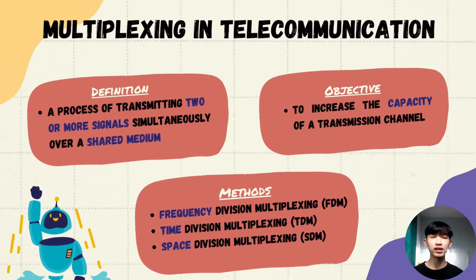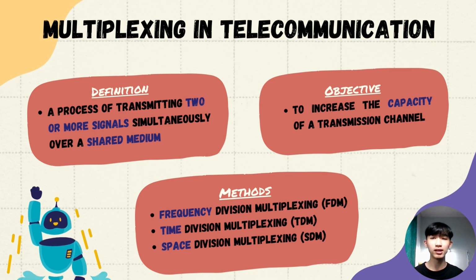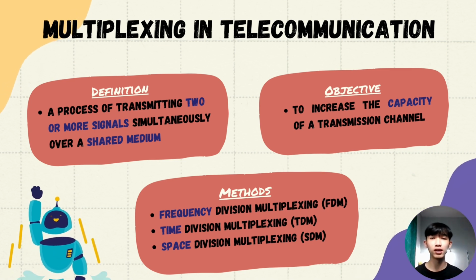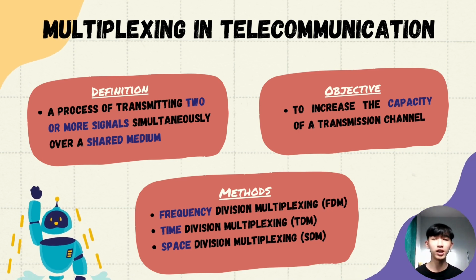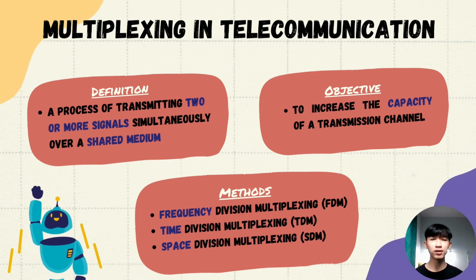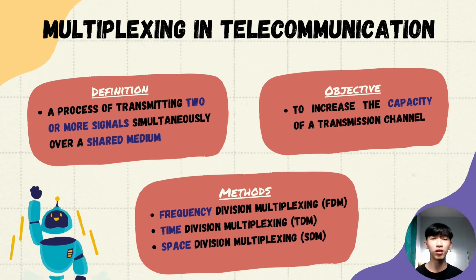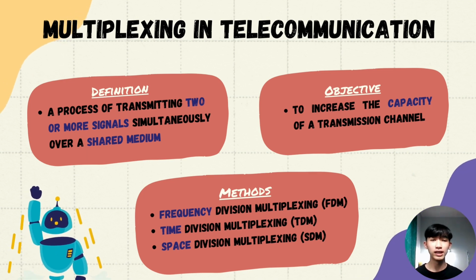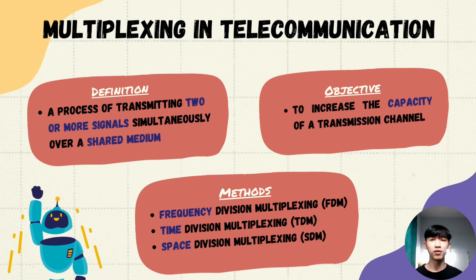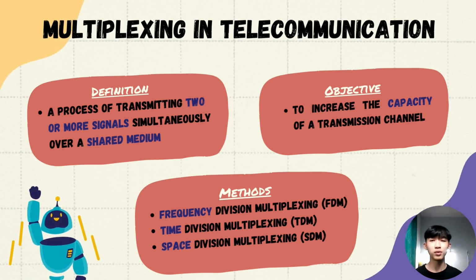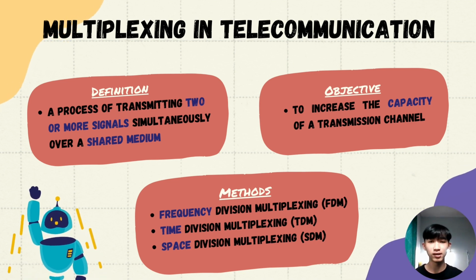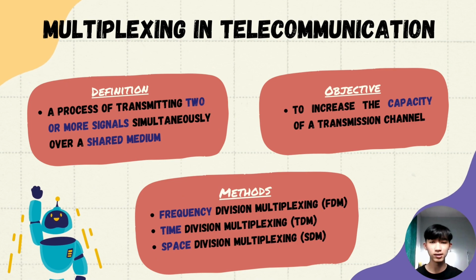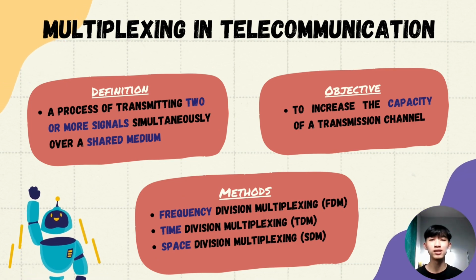Multiplexing in telecommunications means a process of transmitting two or more signals simultaneously over a shared medium. Its objective is to increase the capacity of a transmission channel. There are three types of methods for this multiplexing. First one is frequency division multiplexing, the second one is time division multiplexing, and the third one is space division multiplexing.